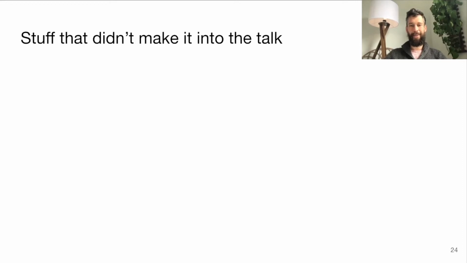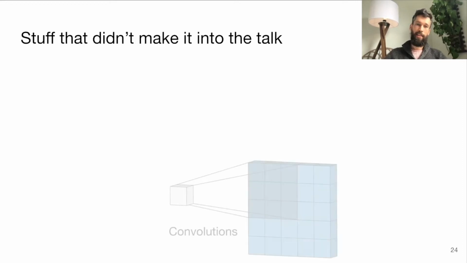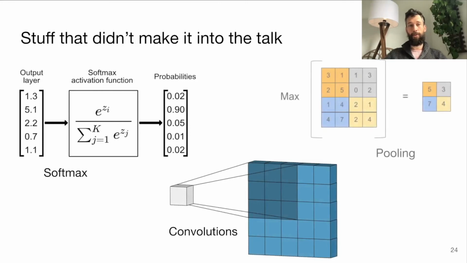So let me just quickly mention some things that I didn't have time to mention. One is convolutions, softmax, max pooling, which are all important components in neural networks. I would say maybe this is the biggest problem with our technique, that each kind of neural network component requires handling specifically to really work well. We can always, of course, drop back to using samples for part of the network and then convert the samples back to a variance matrix and use Favour again, like some sort of hybrid method. But if we really want to take advantage of this new technique, we need to think about each component individually.